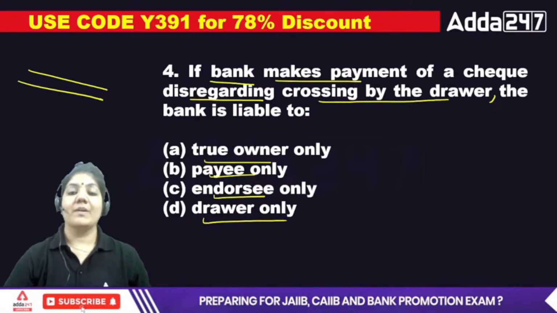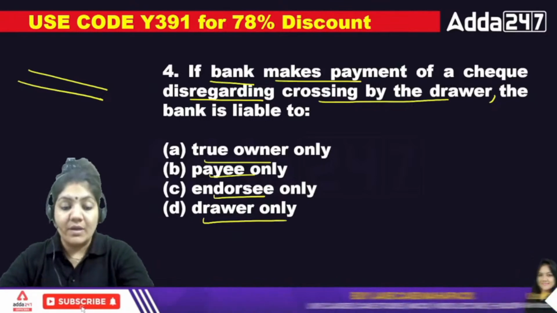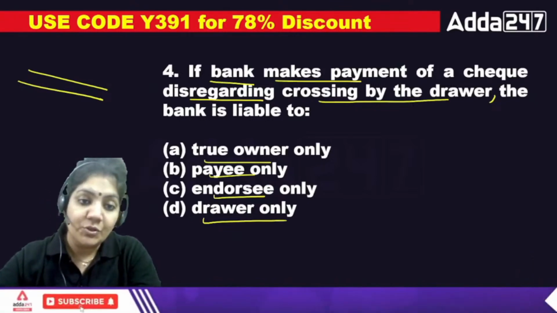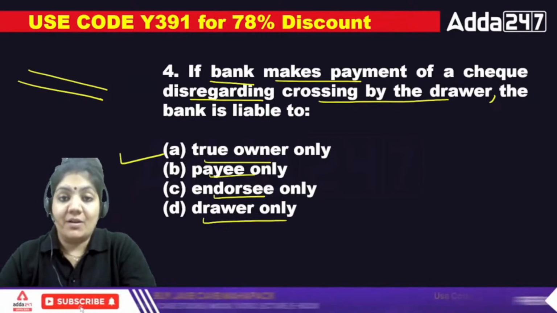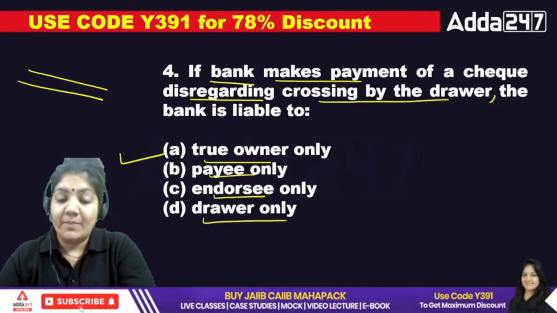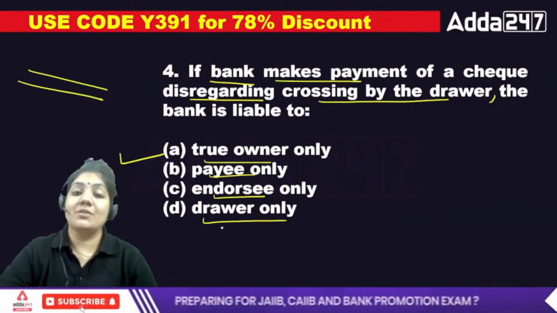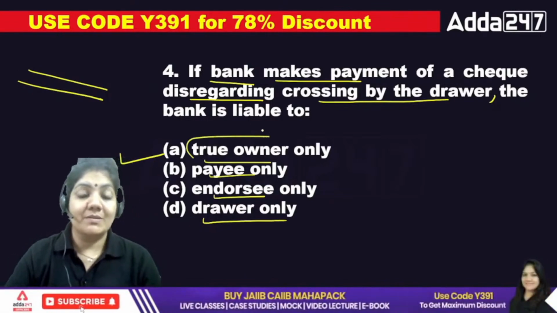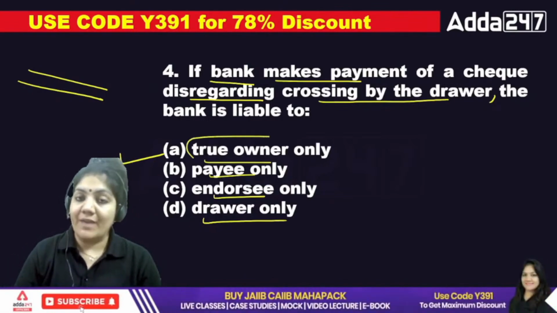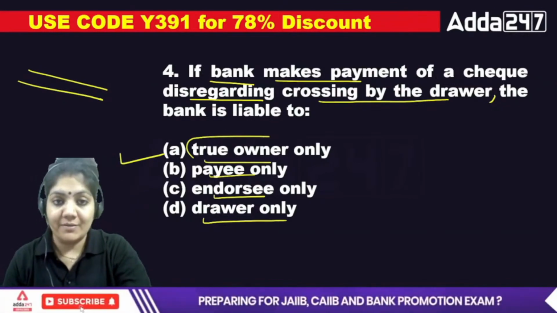So, if the bank makes payment of a check disregarding the crossing by the drawer, the bank is liable to the true owner of the check only. So, A is the right answer. It may be the drawer, but it is not clear whether it is the agent or the principal. That's why the true owner, it means the payment is on behalf of that person. So that's why for the fourth one, A is the right answer.